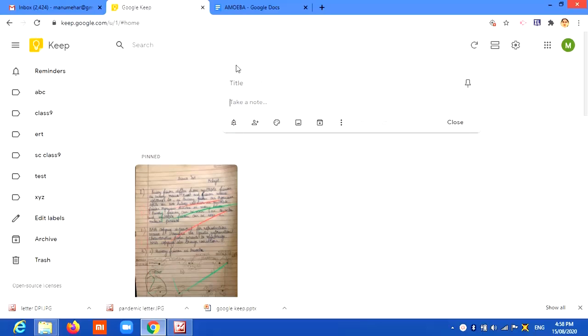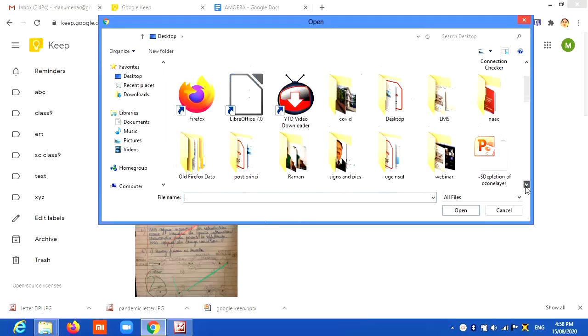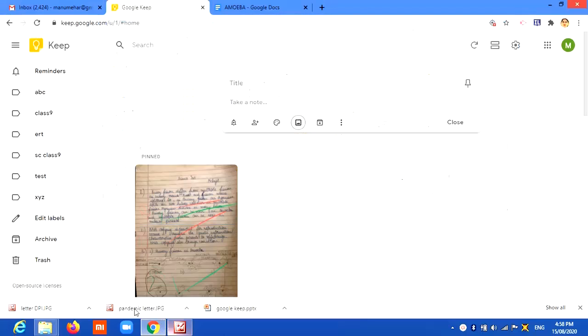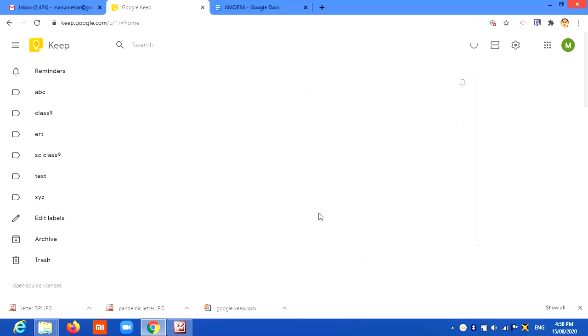Supposing you have some letter, you need to first add that letter. That letter may be there on your desktop. You may open it from there, or if it's simply opened, like here, I've already opened up this letter. So I can drag this letter into my box, and the letter is already there.